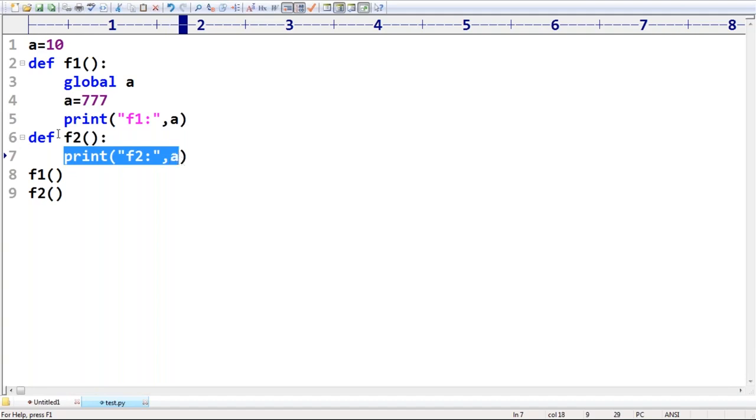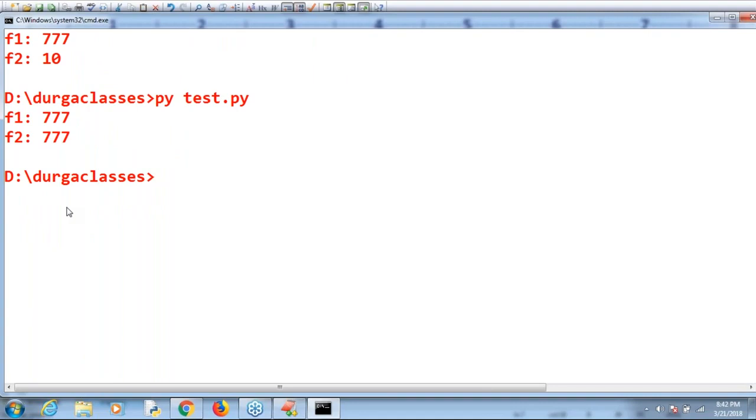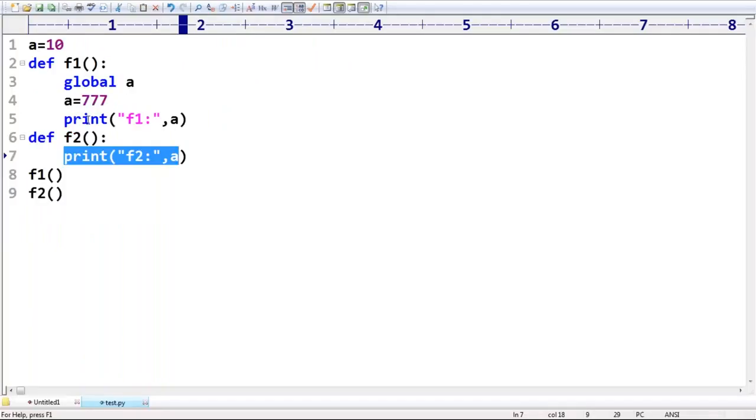If I ask now, have you observed? In both cases, 777. Everyone can understand, right? So how can you make a global variable available to the function? By mistake, if I'm not using the global word, then it will become local. But if I use the global keyword, then automatically I'm referring to the global variable, but not the local variable. Clear for all of you, right? Yes. Further.